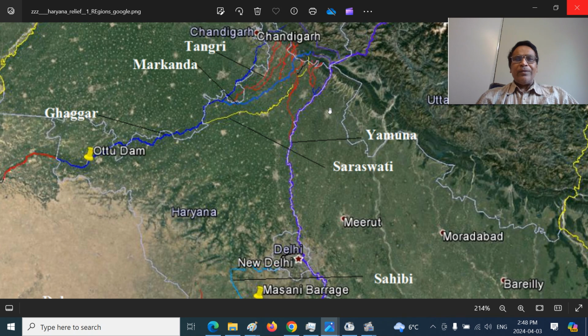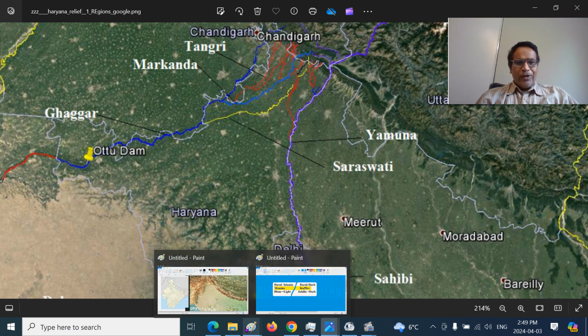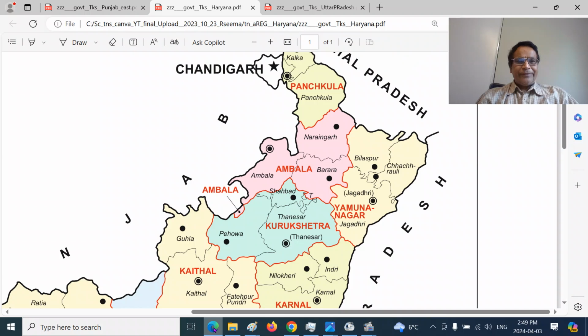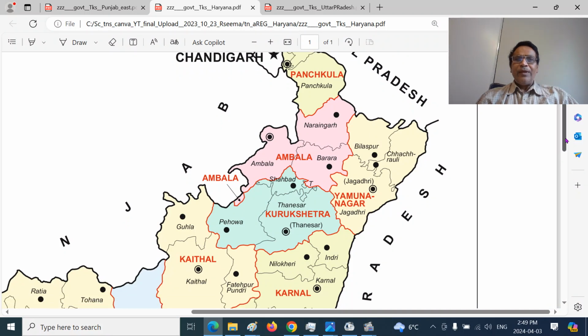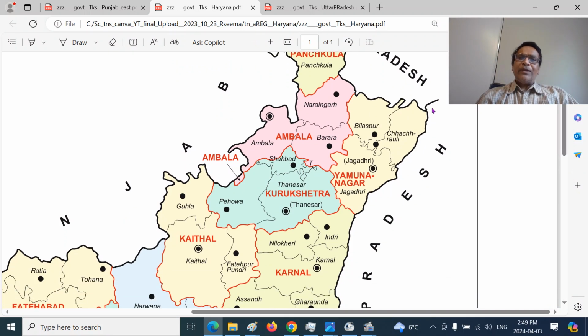So this is the Saharanpur region, this is Muzaffarnagar, Meerut, and all those areas. And you can see here Paonta Sahib and Tajewala headquarters. We have a small dam that is now called Hathni Kund Barrage.